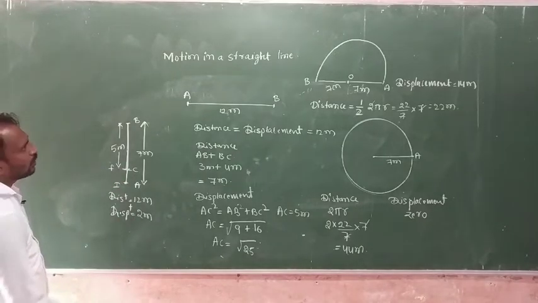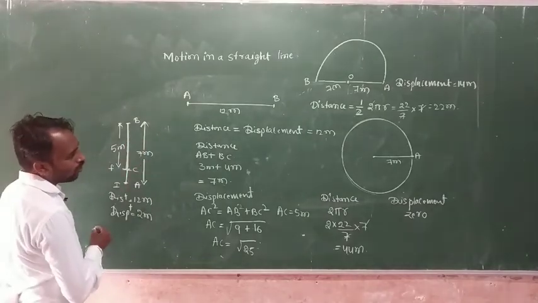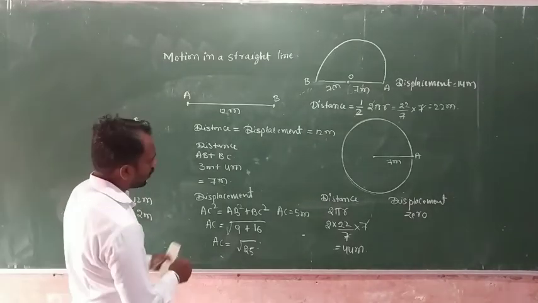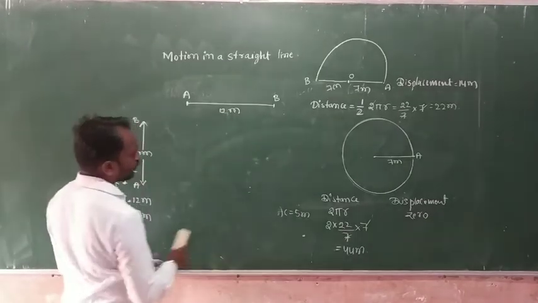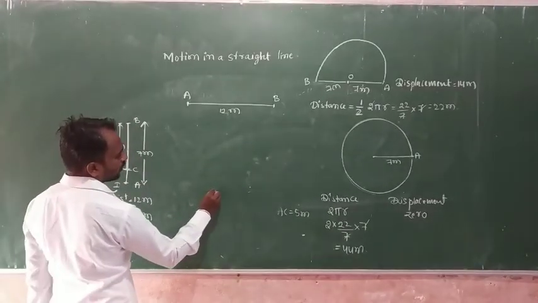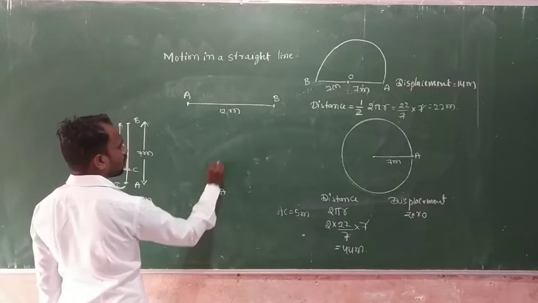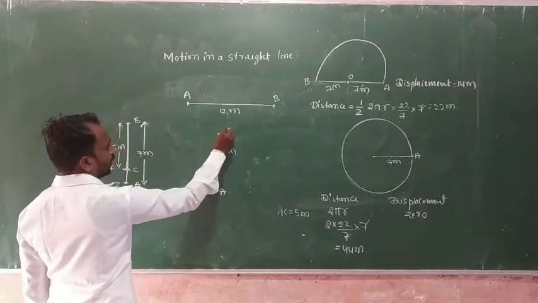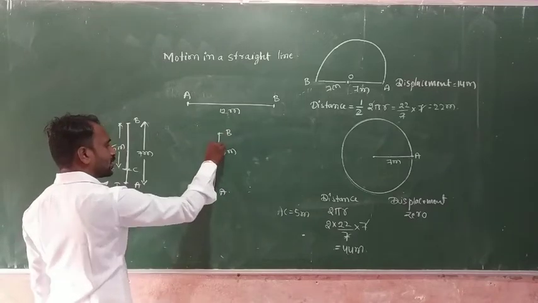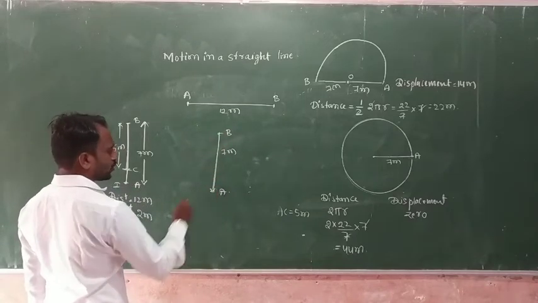Another example: suppose here we consider an object. Suppose the object's initial position is A and it travels 7 meters from A to B. After that it comes back to its original position.